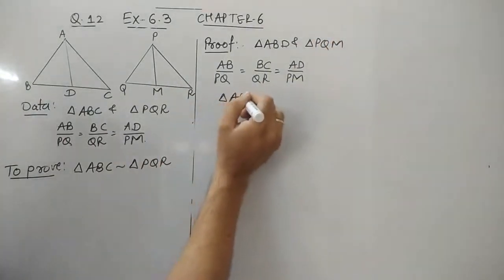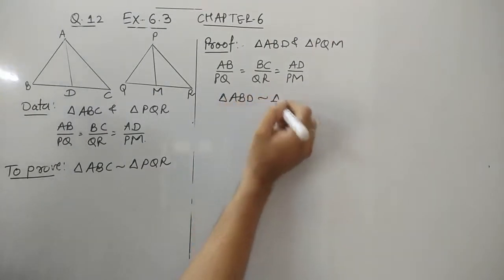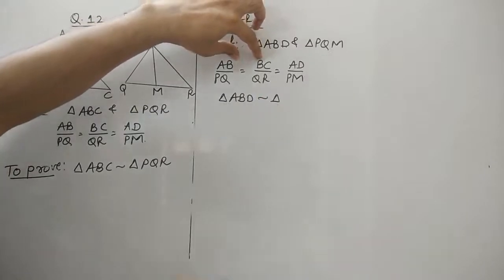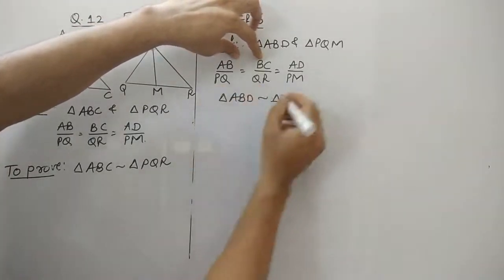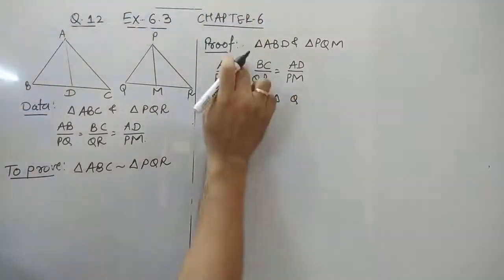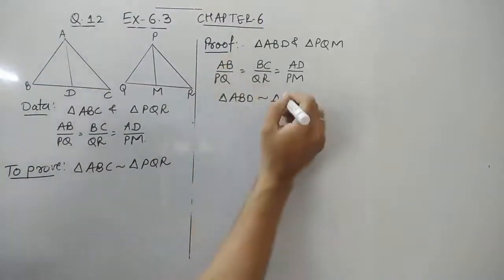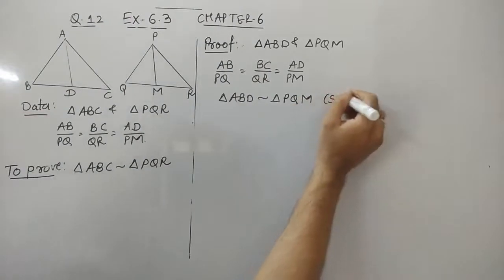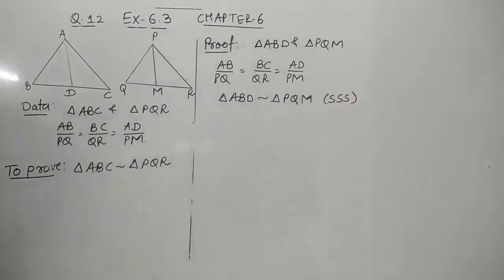So we can say that triangle ABD is similar to triangle PQM. Now look at the first, the common vertex is B and the common one is Q. So B corresponds with Q. As B corresponds with Q, A corresponds with P and automatically D corresponds with M. So we have written this similarity by using the side criteria.